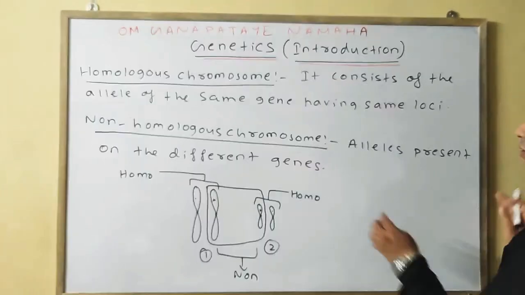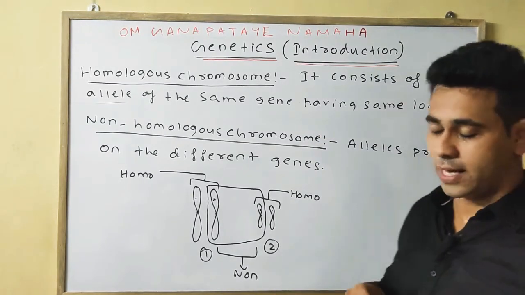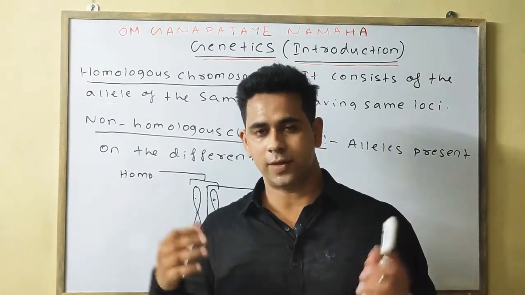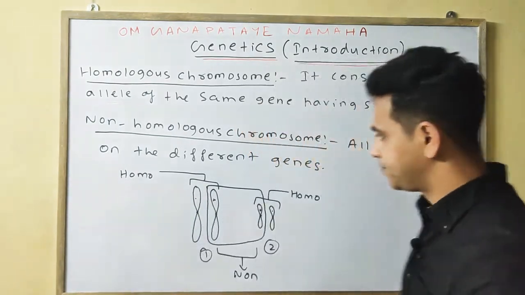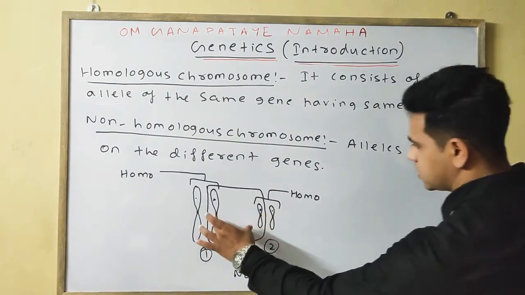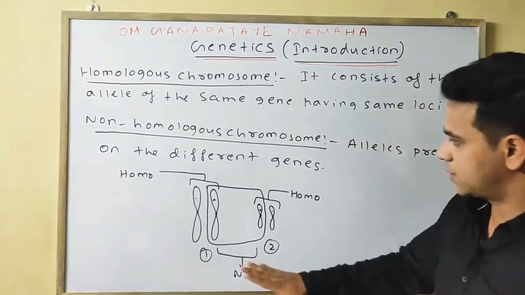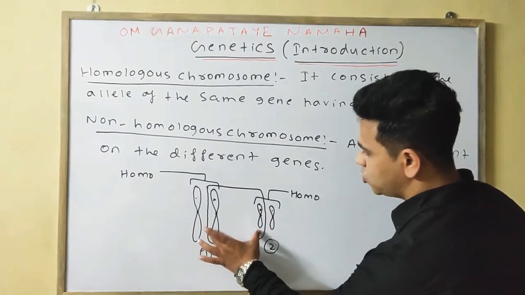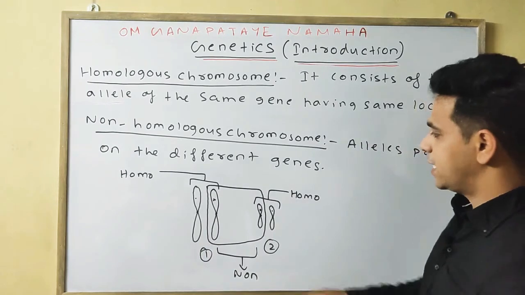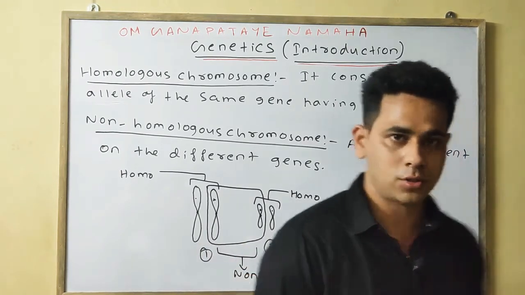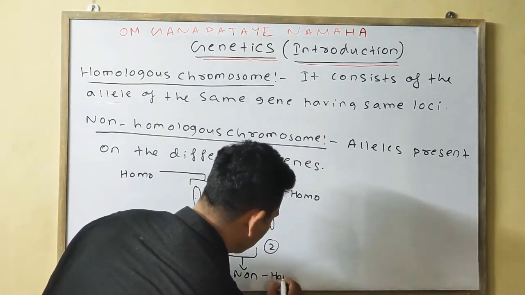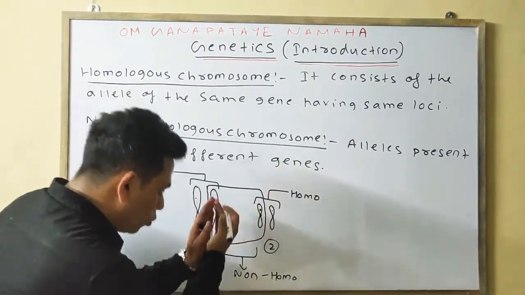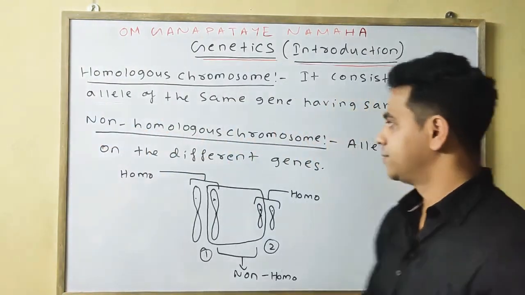Okay, so homologous chromosomes consist of the alleles of the same gene at the same locus, whereas non-homologous chromosomes consist of the alleles of two different genes. For example, this one is homologous and this one is homologous, but if we take these two things, then this is your non-homologous chromosome, in which two different alleles from two different genes are present. Okay, note down.